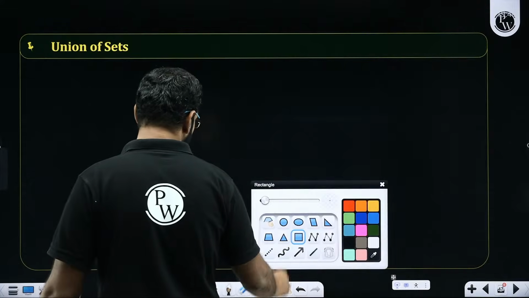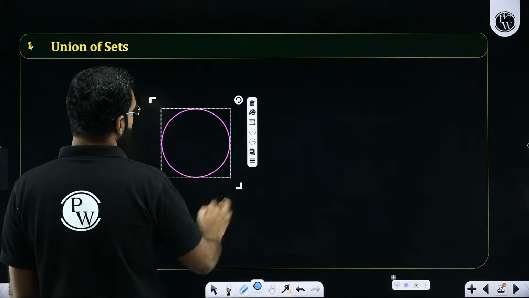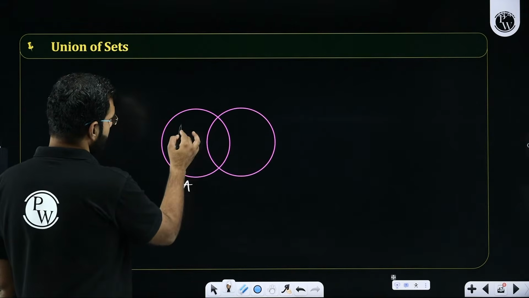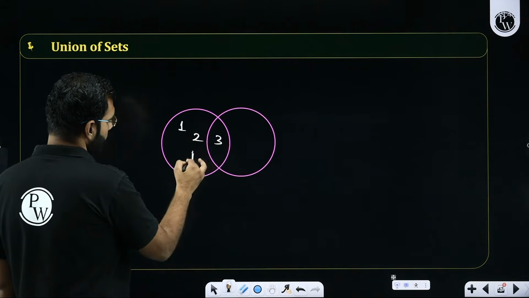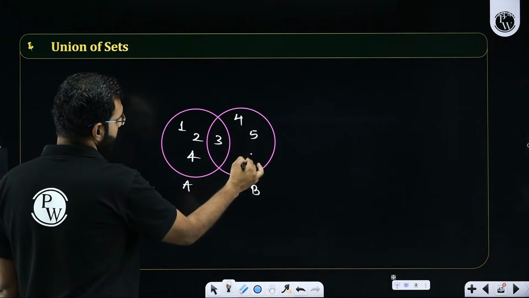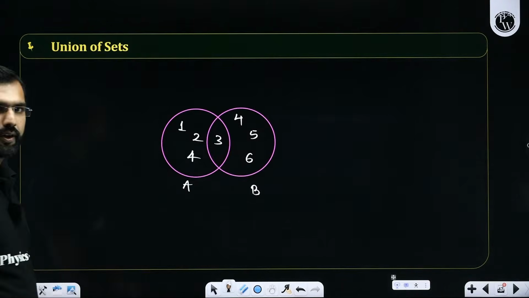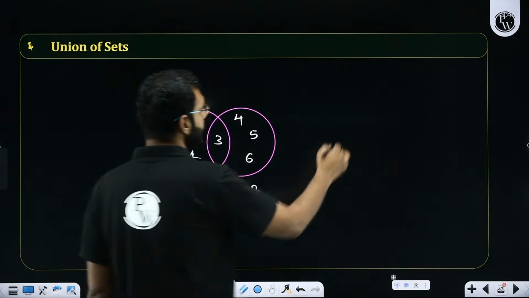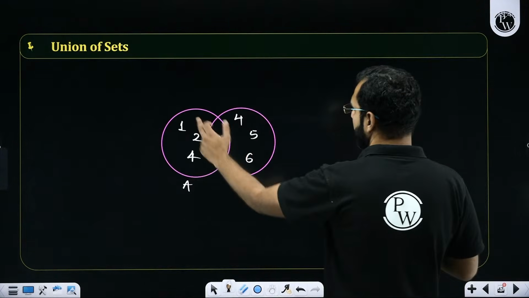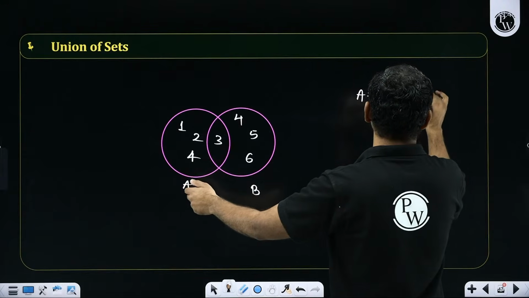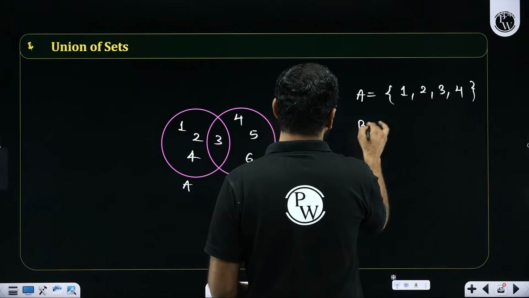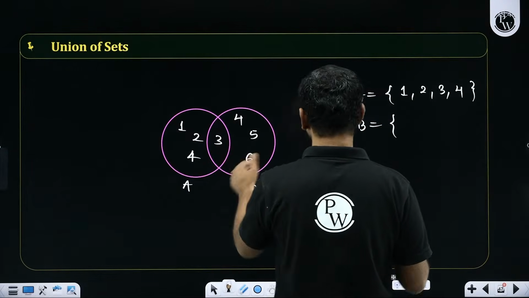Let's say we are talking about union. There is a set A, there is a set B. Set A has certain elements, for example, 1, 2, 3, 4. Set B has elements, let's say 3, 4, 5, 6. Yes or no? Everybody got it. If I were writing it in roster form, this is the Venn diagram representation. Set A, I would have written as 1, 2, 3, 4. Set B, I would have written as 3, 4, 5, 6.